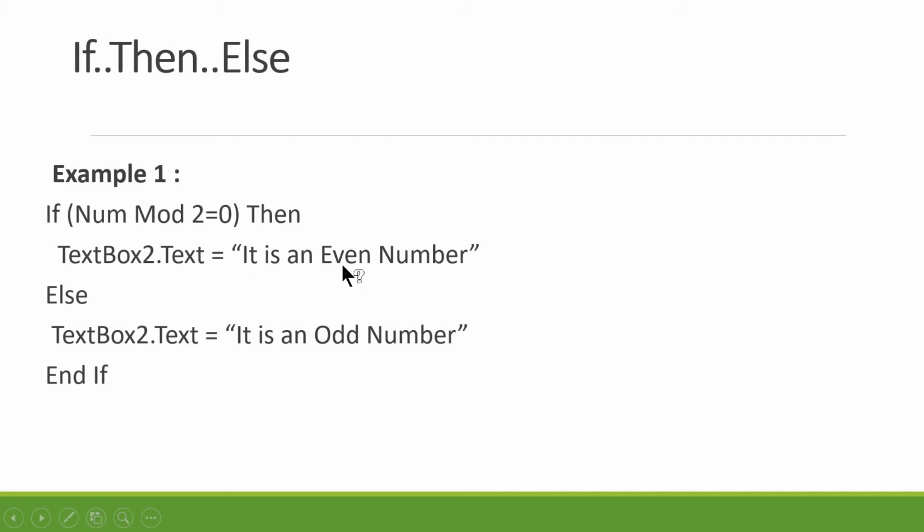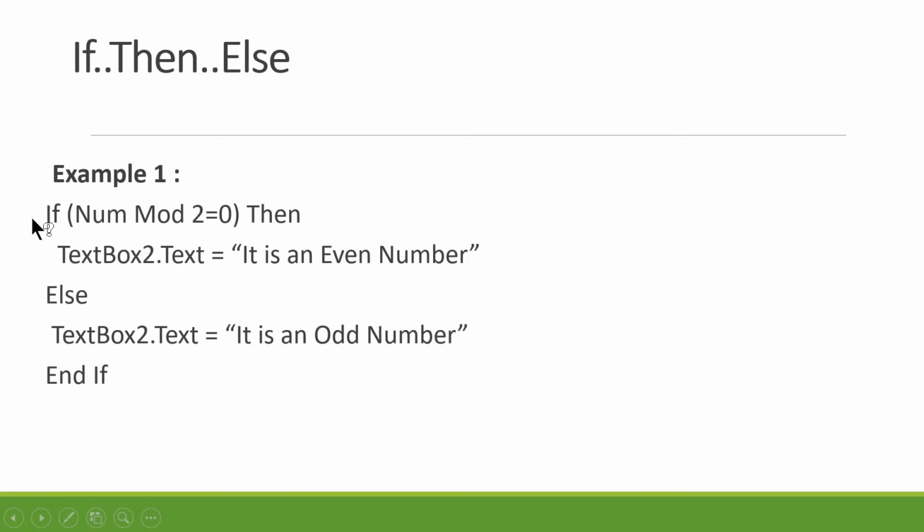Then in that case the message will be: it is an even number. This particular message will be displayed in TextBox2, and the property will be Text. Okay, let's take num is 7. 7 mod 2. In that case, what happens here? 7 divided by 2. Then 2 3s are 6. 7 minus 6, the remainder will be 1. 1 is equal to 0?